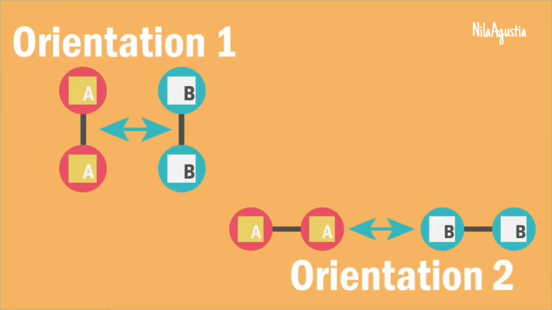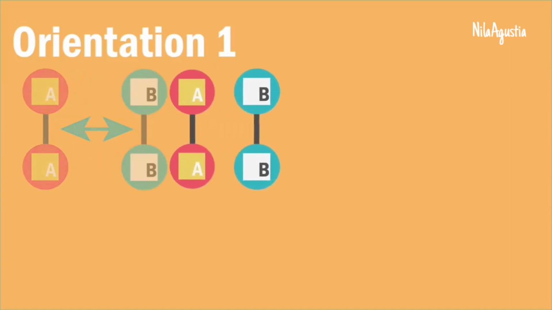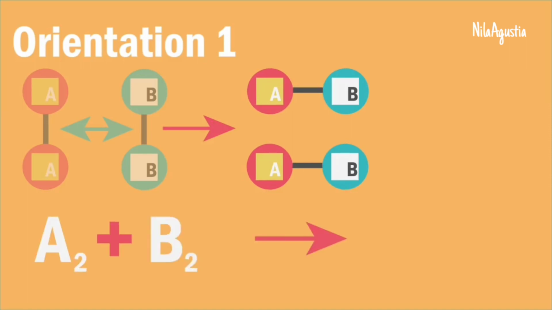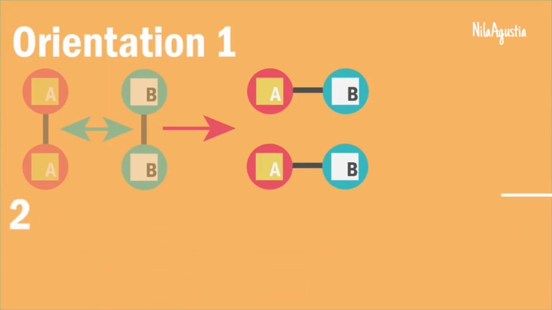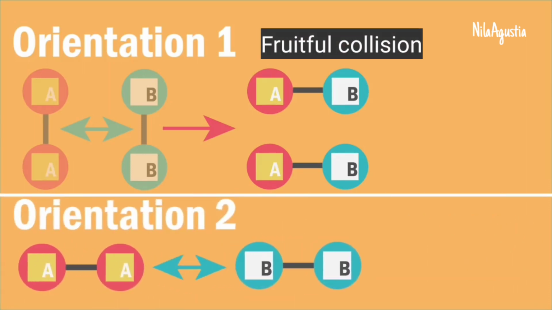This illustration shows that to produce a product, reactant particles must collide in the right direction or orientation, as in orientation 1, and experience a fruitful collision. If the direction of collision between reactant particles is incorrect, they do not react, the product is not formed, and they experience an unfruitful collision.